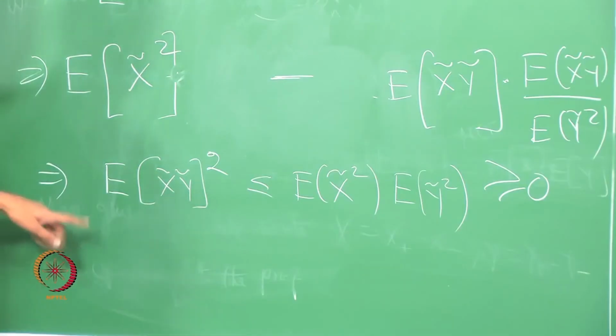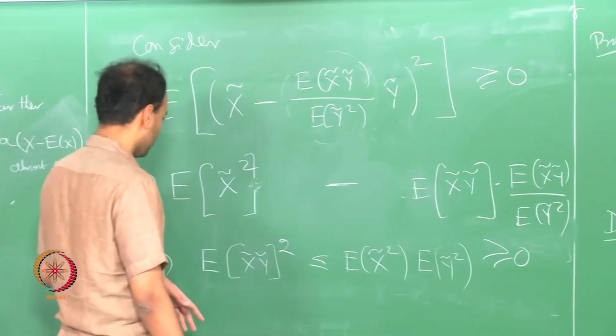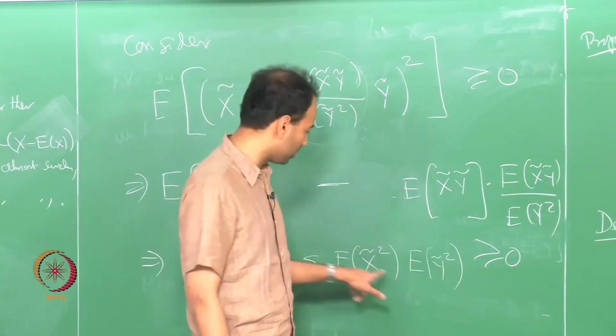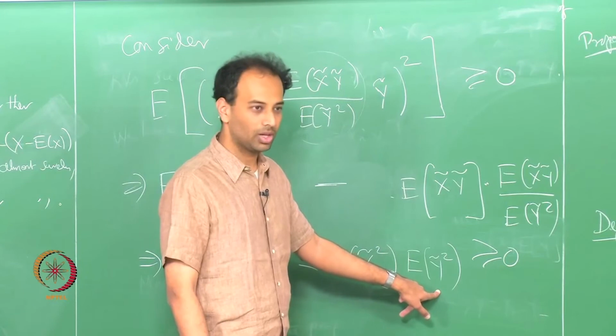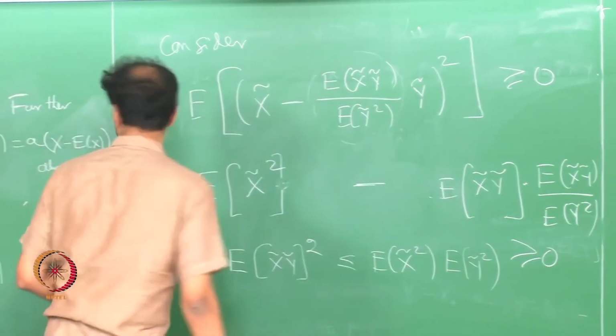So, if you take positive square roots on both sides, you get absolute covariance less than or equal to sigma x times sigma y, because these are sigma x squared and sigma y squared. So, you would have proven the Cauchy-Schwarz inequality. Now, how do you prove this bit?